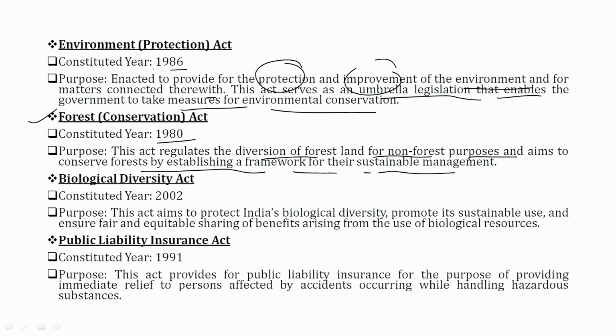Thereafter, the Biological Diversity Act, constituted in 2002, aims to protect India's biological diversity, promote its sustainable use, and ensure fair and equitable sharing of benefits arising from the use of biological resources. The next law is the Public Liability Insurance Act, constituted in 1991, to provide public liability insurance for immediate relief to persons affected by accidents occurring while handling hazardous substances.